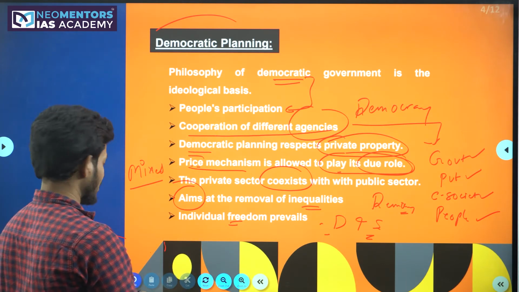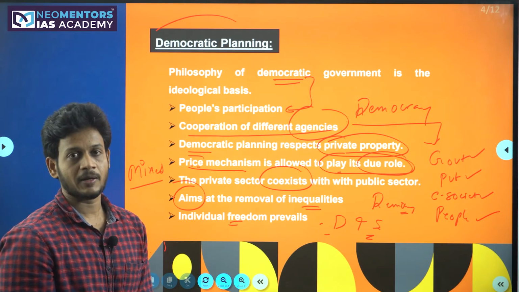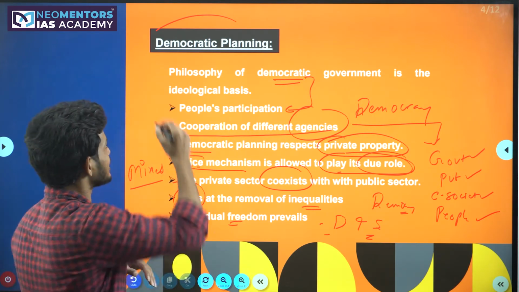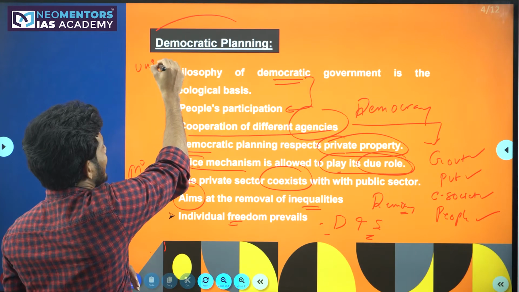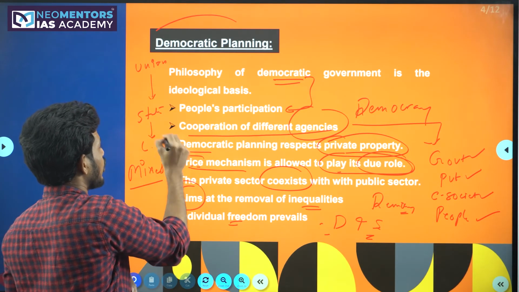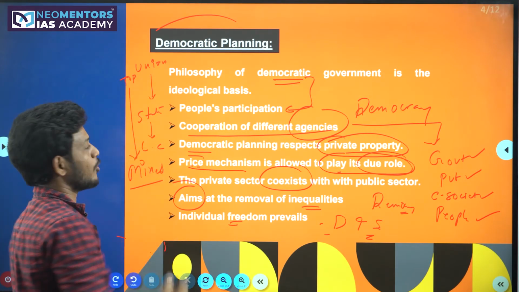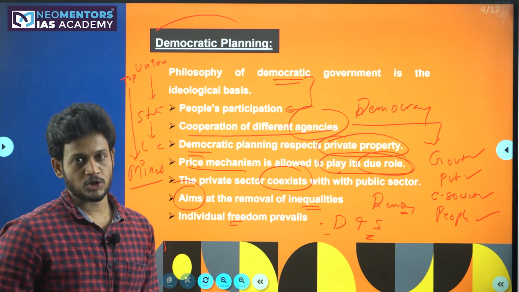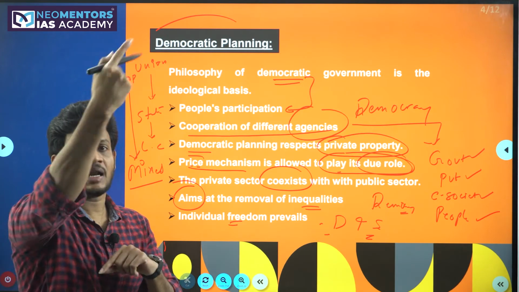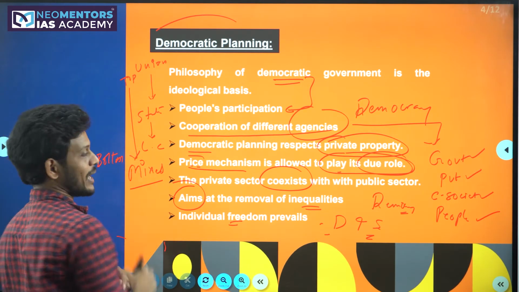In another manner, we can also understand totalitarian versus democratic planning as centralized versus decentralized. Centralized planning means the union government will make the plan and the states and the local governments follow this plan. So the plan comes from the top and the implementation happens at the bottom. That is called the top-down approach, which is nothing but centralized planning. Decentralized planning means bottom to top. Local self-governments make their own plan.